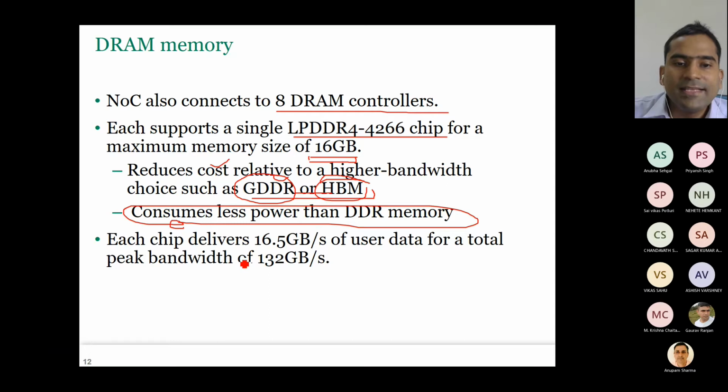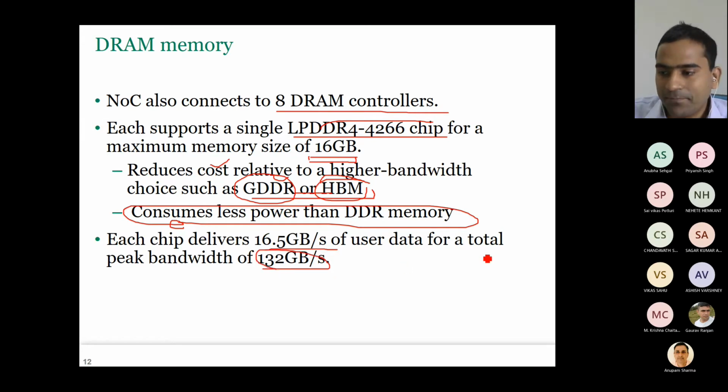Each chip delivers. Here chip means DRAM chip. Each DRAM chip has 16 gigabytes per second of bandwidth, for a total bandwidth of 132 gigabytes per second.